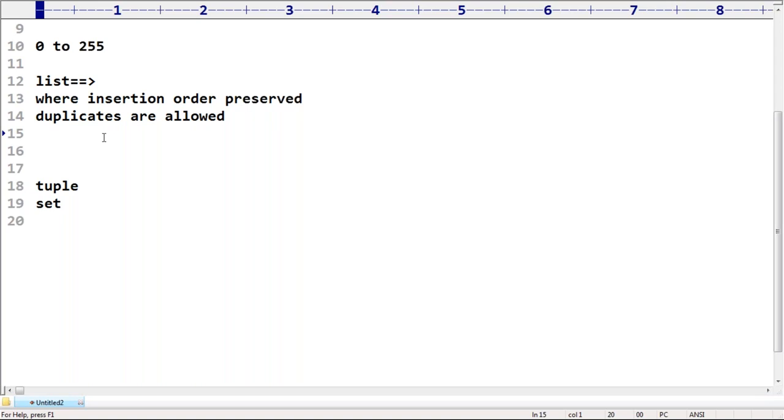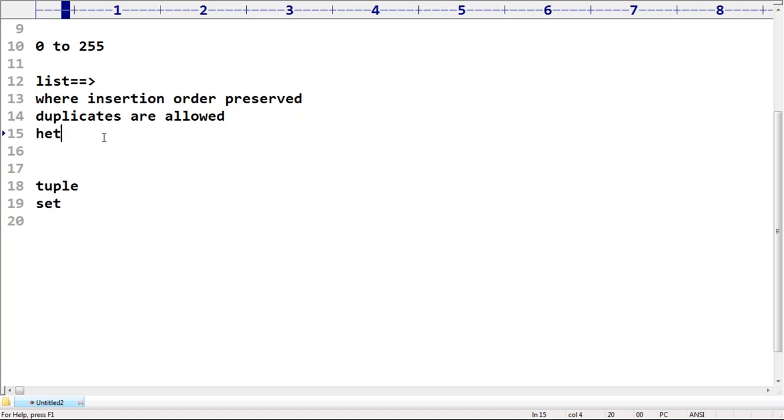Remember this one, sir. Now first concentrate on the topic, later I will discuss general doubts. Whatever we are talking about, just concentrate on the topic, and then later we will talk about the doubts related to this current topic. Doubts are acceptable. Now observe, sir, where insertion order is preserved and duplicates are allowed, then happily we can go for the list data type.